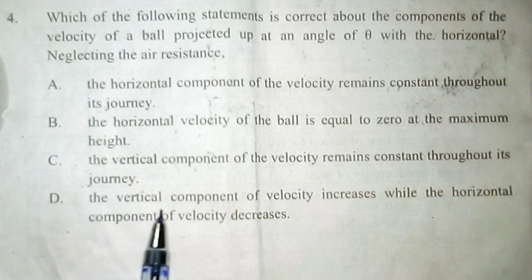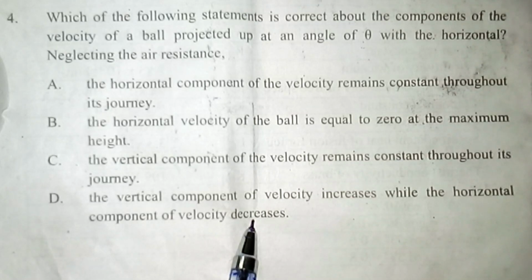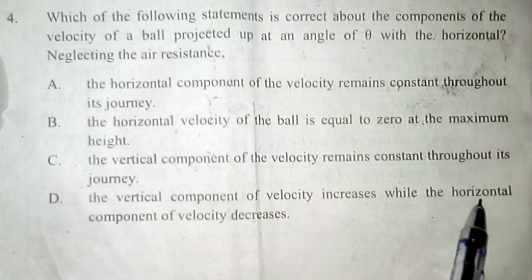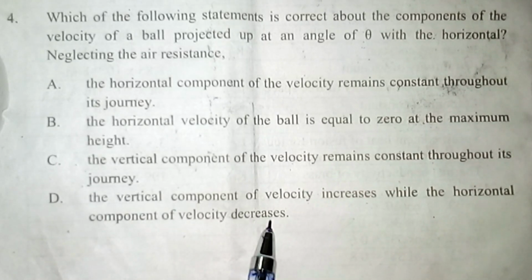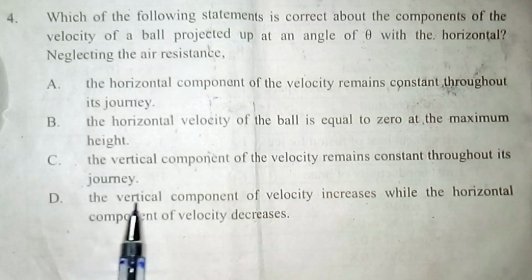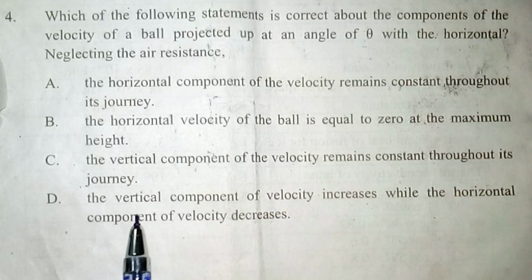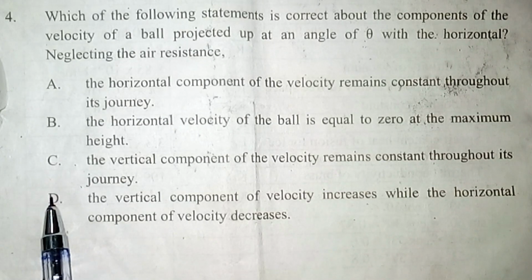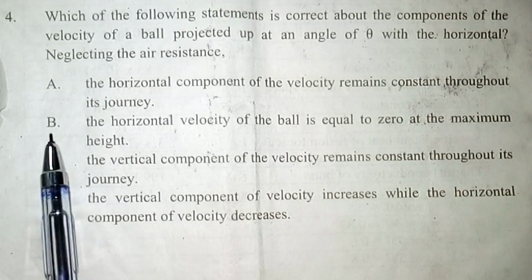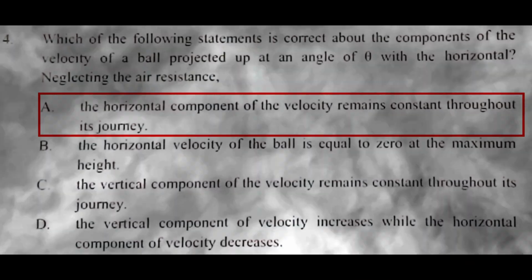D says that the vertical component of velocity increases while the horizontal component decreases. The horizontal velocity does not change, it is always constant, since the horizontal motion of a projectile is uniform motion, and the vertical component of velocity does not always increase. It decreases while the object is ascending, and increases again when the object is descending. So D is completely false, C is also false, B is also false, and the correct answer is alternative A.